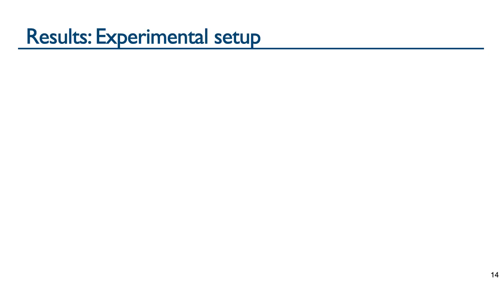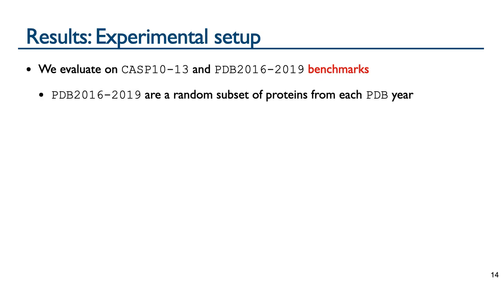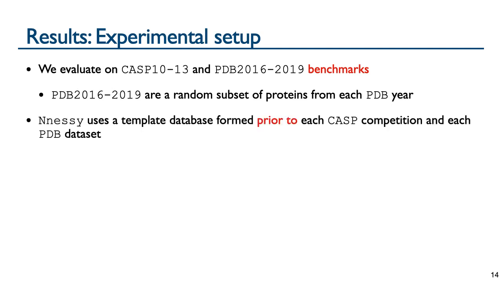We now present our experimental results. We evaluated the state-of-the-art tools and Ensemble variants on CASP and PDB benchmark datasets, which contain over 900 proteins in total. The PDB datasets take a random subset of proteins from PDB for each year between 2016 and 2019. For the template-based tool Nessie, we use a template database formed only from the proteins available prior to the date of the CASP competition or the year of the PDB dataset.